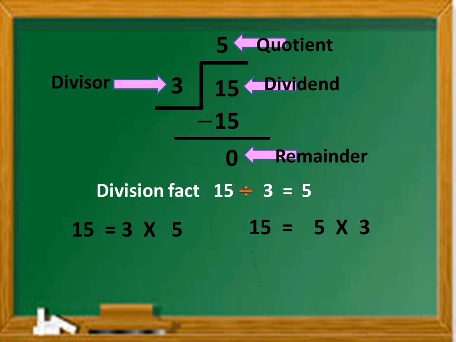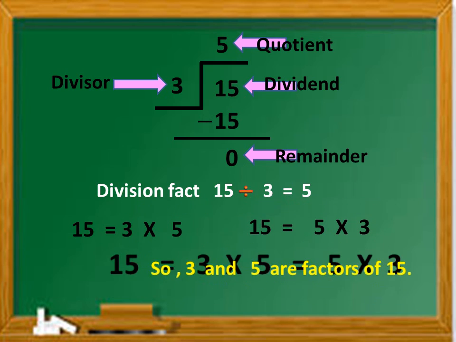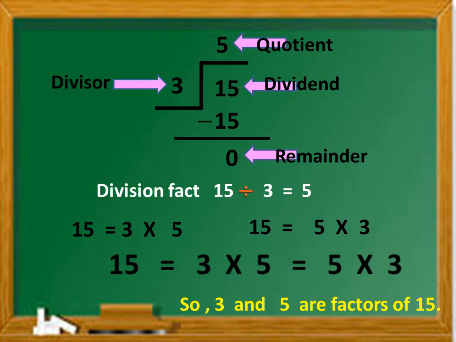That means 15 is equal to 3 into 5, that is equal to 5 into 3. Here 3 and 5 are said to be factors of 15. Thus, we can say that when the remainder is 0, the quotient and the divisor are always